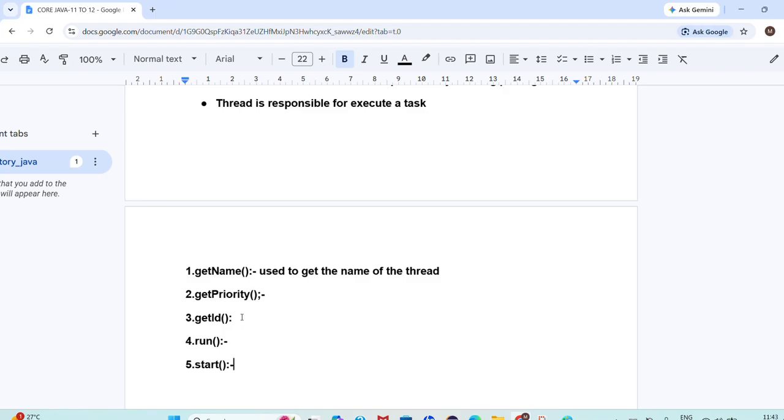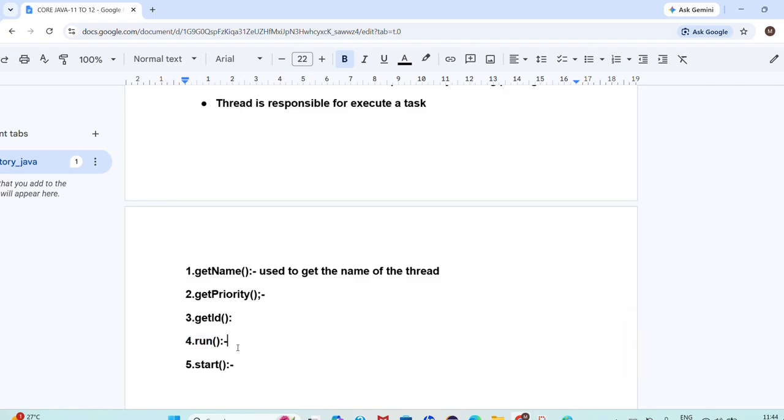So whatever task you want to execute, that task should be mentioned inside the run method. Okay, sir, I am mentioning the task inside the run method. Then what is the purpose of the start method? To start the execution or to start the thread, we have to use the start method.